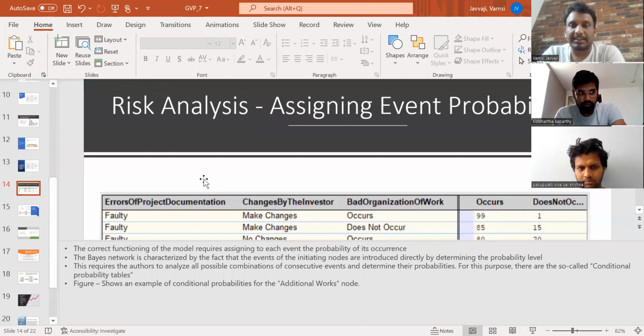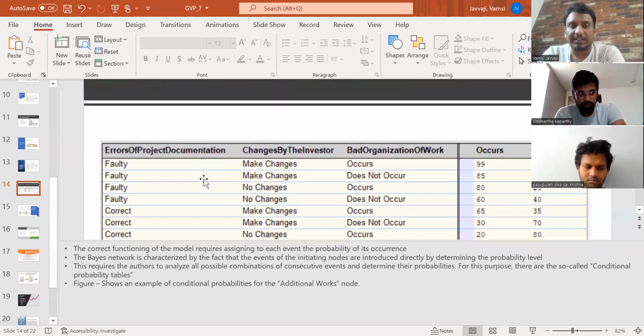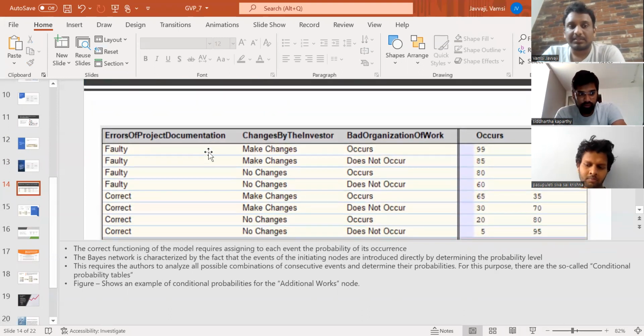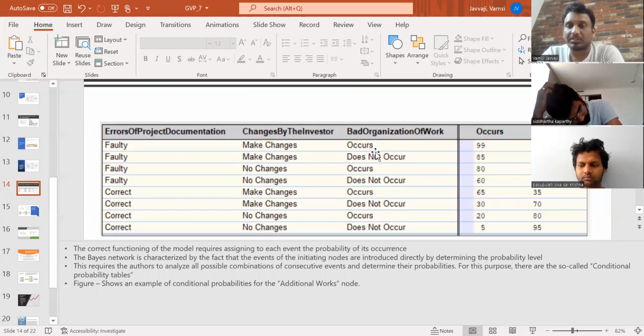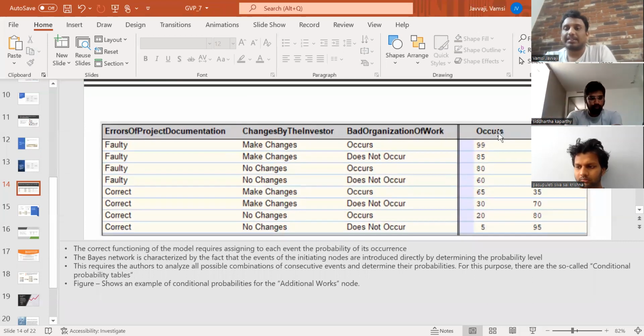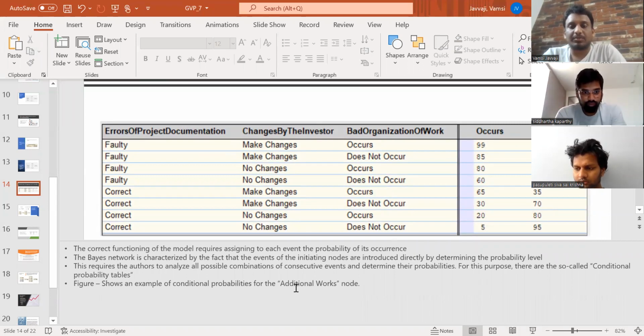Coming to the risk analysis, assigning event probabilities: errors of project documentation by facility or correct, changes by the investor, make changes, bad organization of work, and the occurrence probability and the does not occur probability. The correct functioning of this model requires assigning each event the probability of its occurrence.